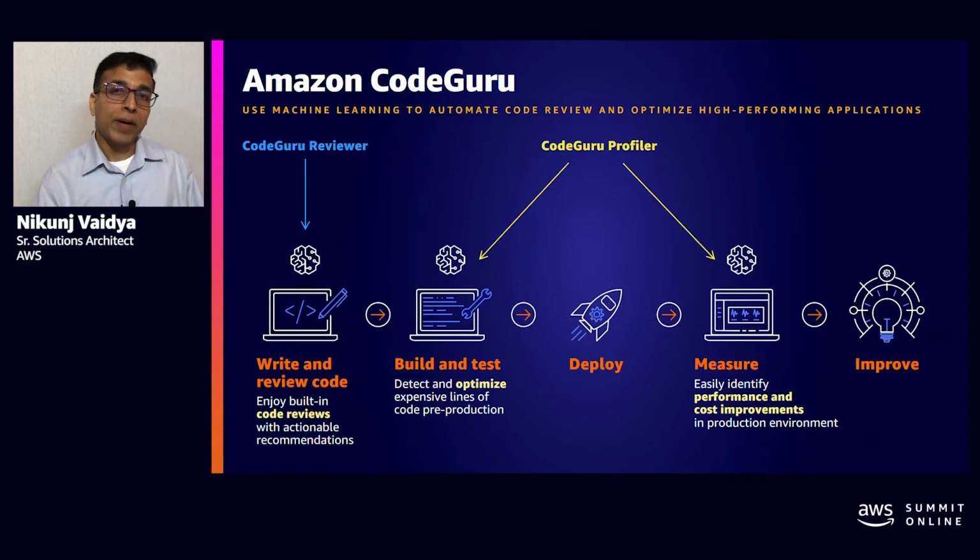Now, one important part that I forgot to mention about CodeGuru Reviewer: one of the main functionalities that it offers is security analysis. CodeGuru identifies the lines of code which are at risk of security issues, including the OWASP top 10 categories.